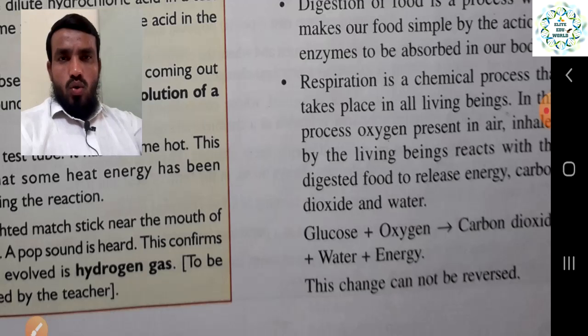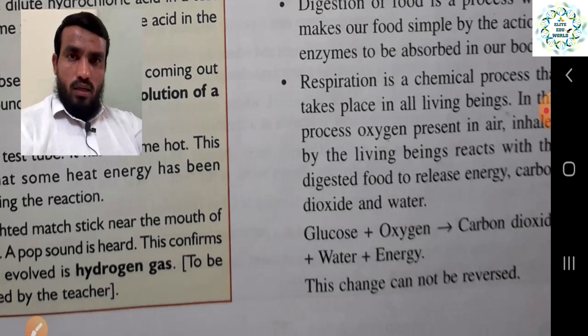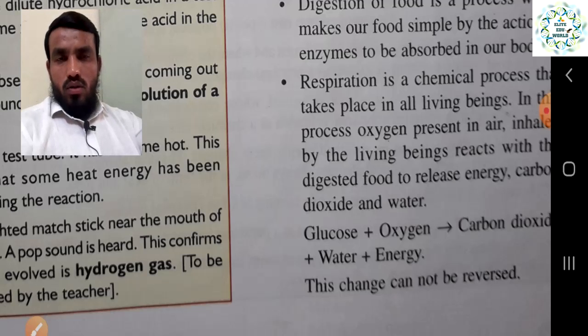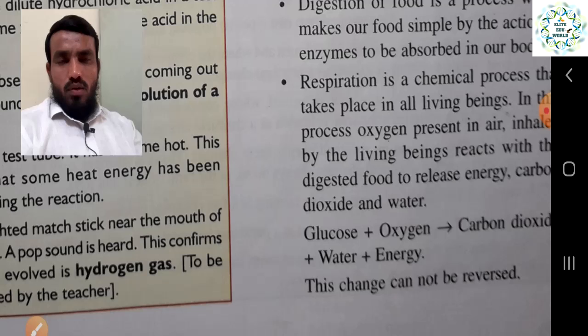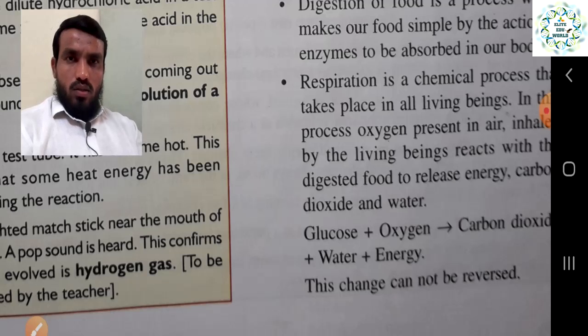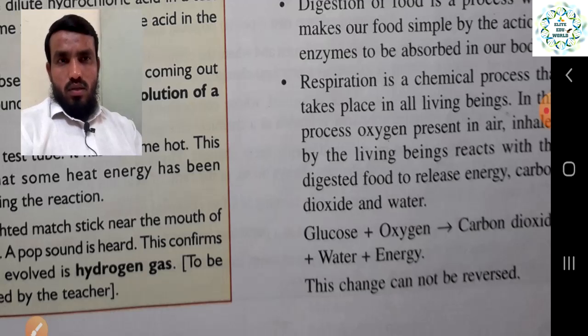Once you do respiration, once you burn your food using oxygen and release carbon dioxide and energy, you cannot get it back to the normal glucose, and you cannot get back the substances that were used in this respiration. So in life processes, the examples of digestion and respiration are good examples to understand a desirable chemical process, right.